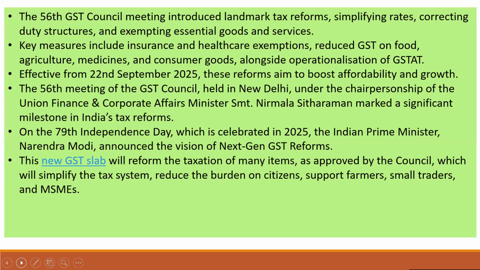The 56th GST Council meeting introduced landmark tax reforms, simplifying rates, correcting duty structures, and exempting essential goods and services.